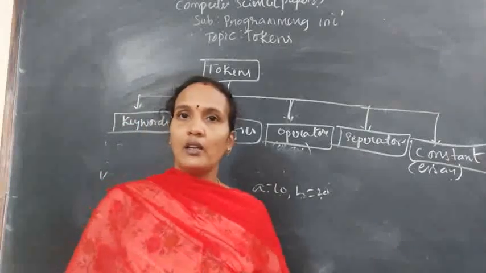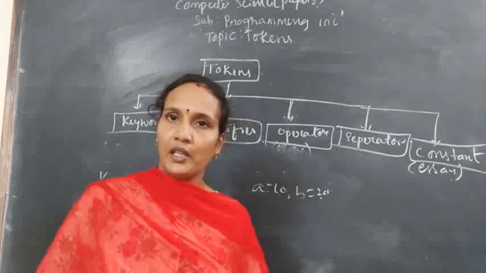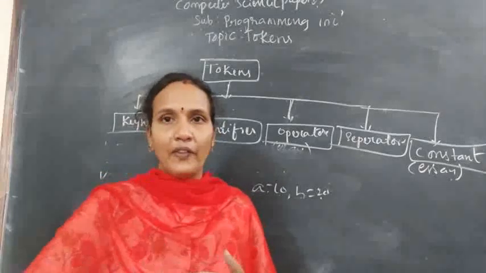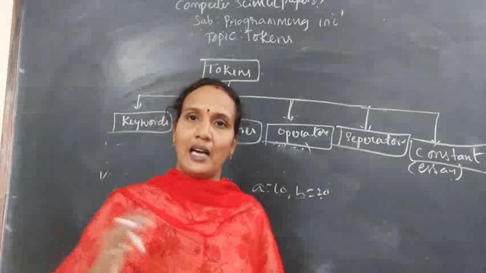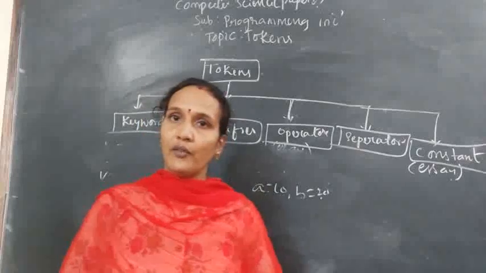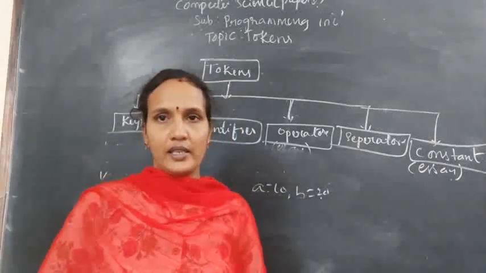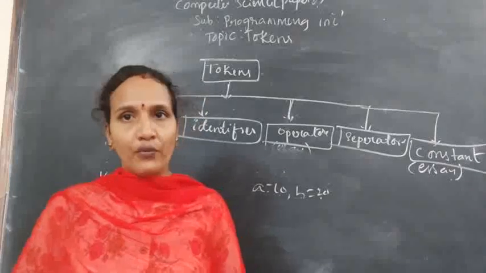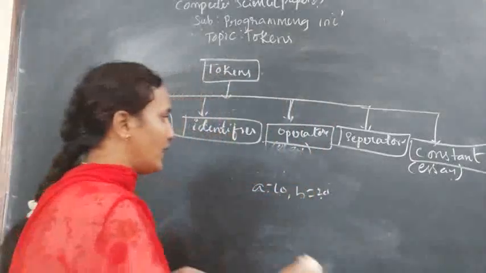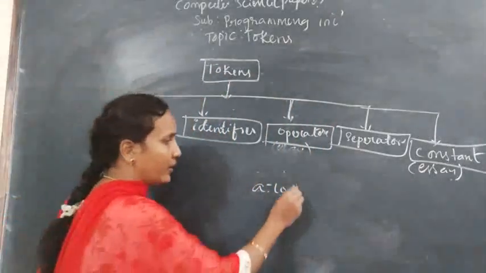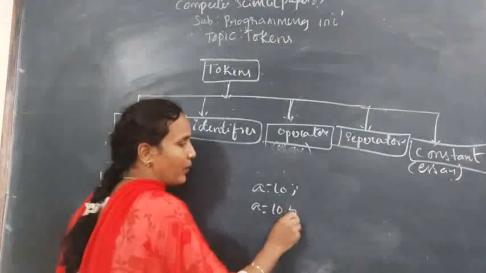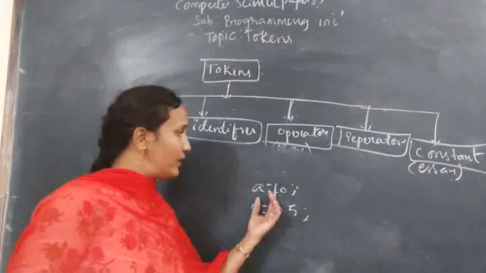Okay. So sometimes if you want to fix a value for a particular variable, you can fix it. Or if you want to change the value of that variable at the time of execution, few variables' values you can change; those will not come under constants. The variables which are holding a fixed value are called constants. Okay, so in C programming we have different types of constants. Like integer constants: here a value is 10. What type of value is it? It is an integer. So this is called an integer constant. But if you are storing a equals to 10.5, that is called a real constant. Here it is not an integer value.